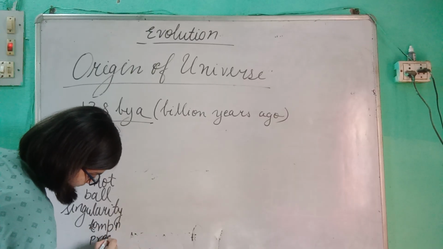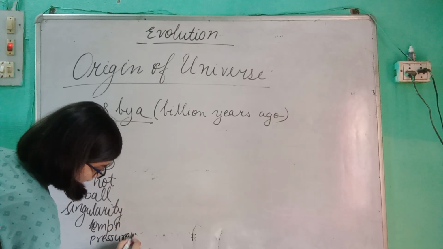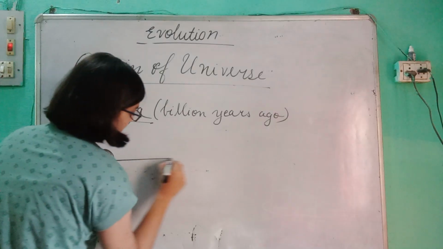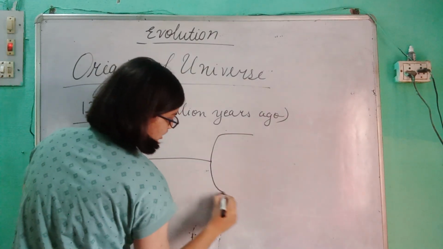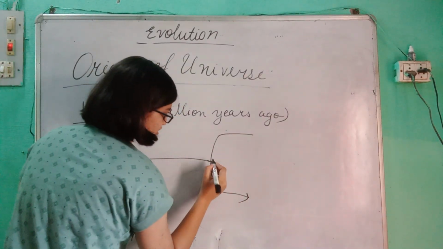And suddenly, an unimaginable explosion took place.